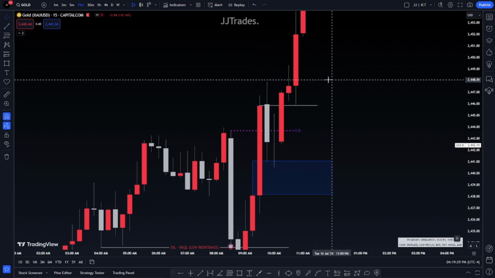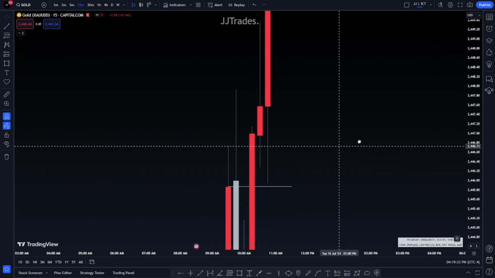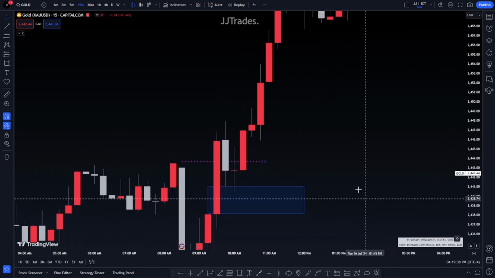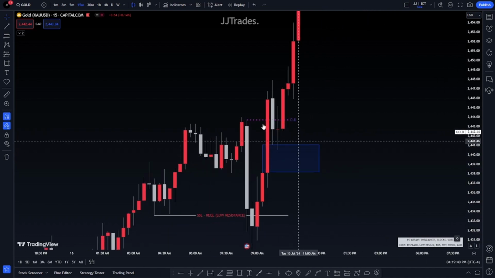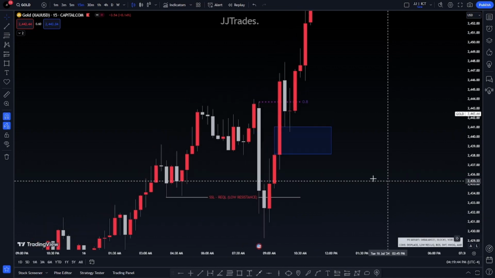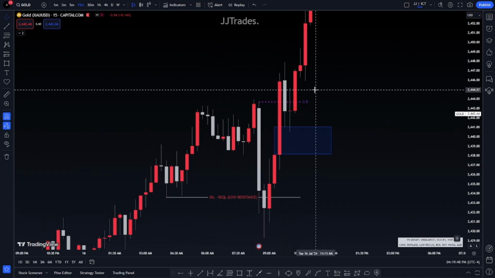bullish order flow here. Wow, very close. Look at that. Very close to hitting it. That's amazing. Very close to hitting that mitigation. But if that mitigation would have got hit, that was just like a little protection barrier to confirm that price was going to go higher. So this would be a change in state of delivery using low resistance liquidity and a mitigation block to confirm. Simple, right? Very, very simple.